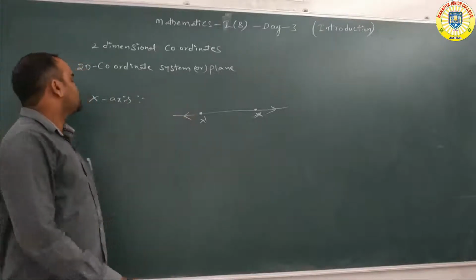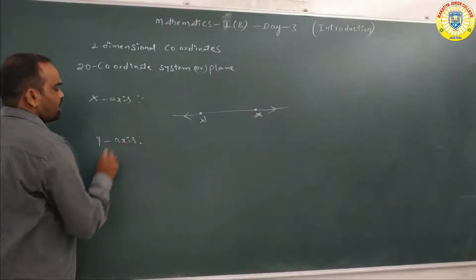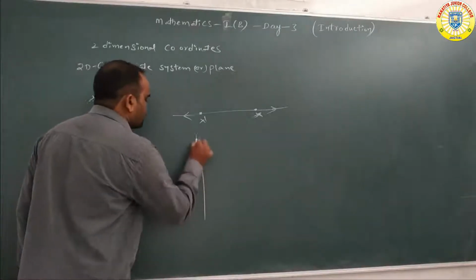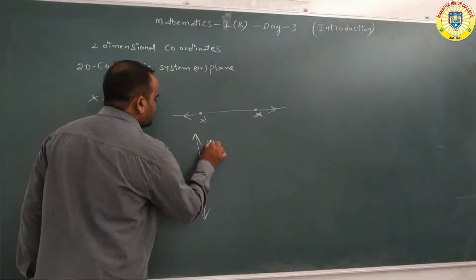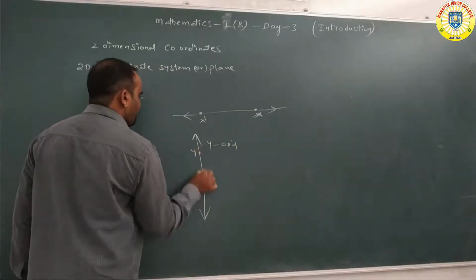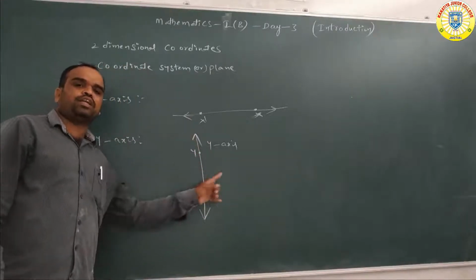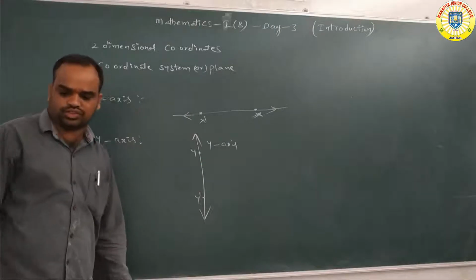Okay, so next, the y-axis. What is the y-axis, sir? A line perpendicular to the earth. That is called the y-axis. Here also we are writing Y dash. A line perpendicular to the earth is called the y-axis.